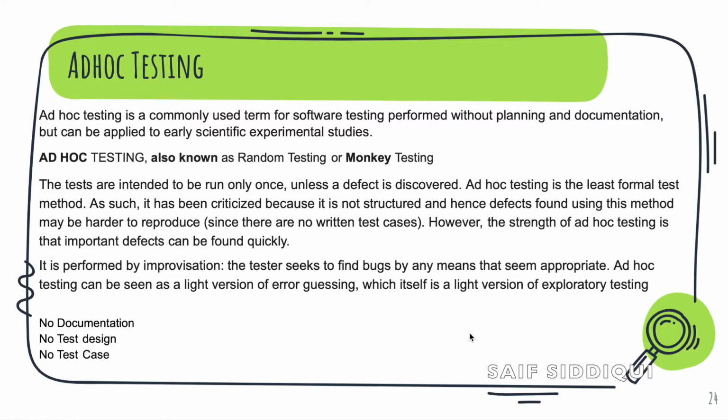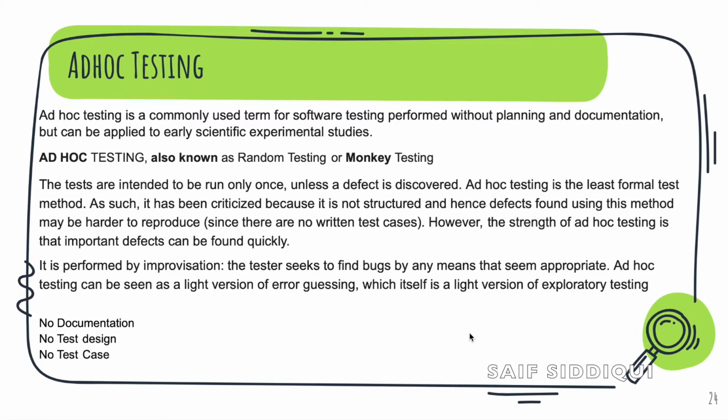Ad hoc testing can be seen as a light version of error guessing, which itself is a light version of exploratory testing. So when we are doing ad hoc testing, though we don't have proper documentation, we try to use our logical skills to find the bugs, maybe from our past experience or from guessing that this issue is critical and maybe we will be able to find more issues in this particular place.